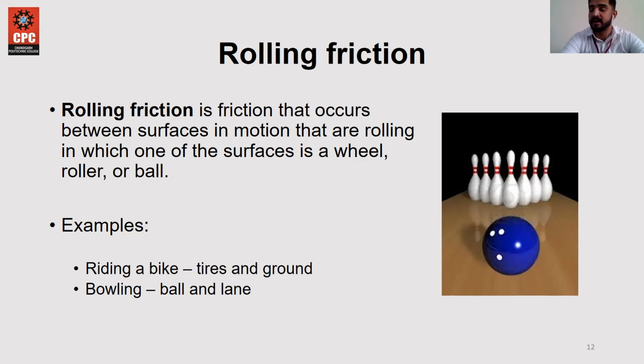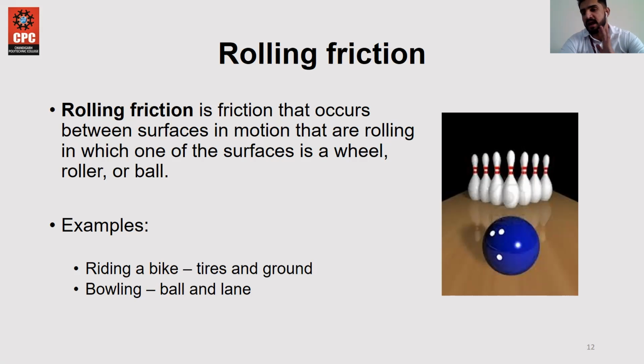Riding a bike, tires and ground. First example, when we usually go for a bike ride, the friction between the tires and the ground also comes under rolling friction, because the tire helps to move in the forward direction. You can see there are visible irregularities in the shape of the tire, the treads in the diagram, and those points help to move in the forward direction due to the friction between the tires and the road.